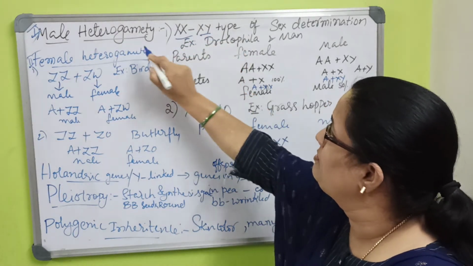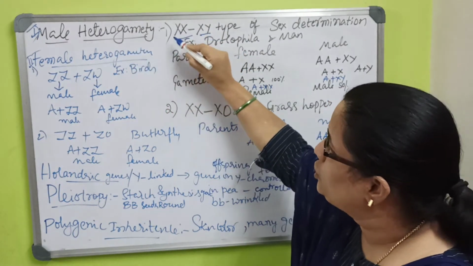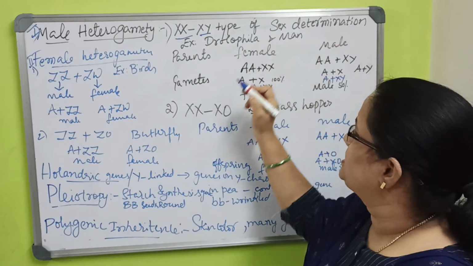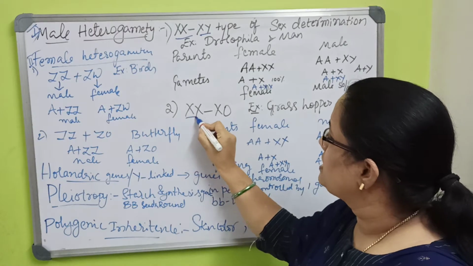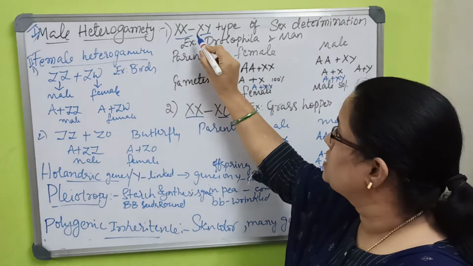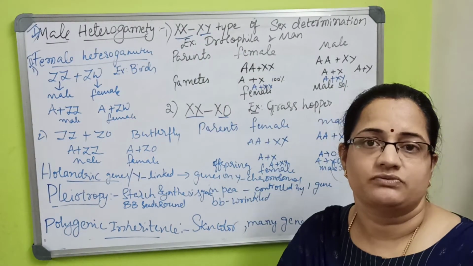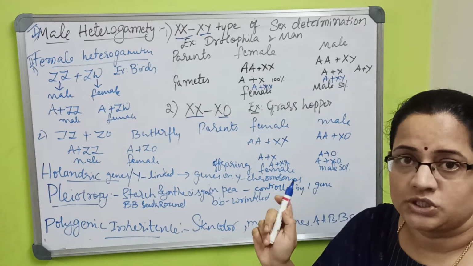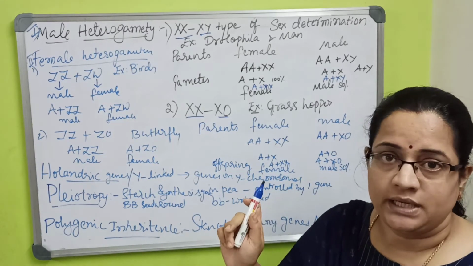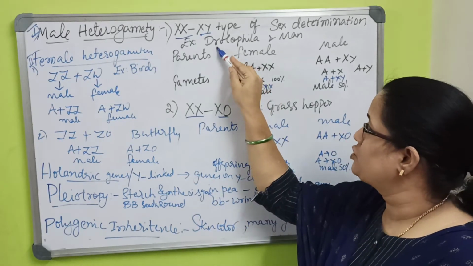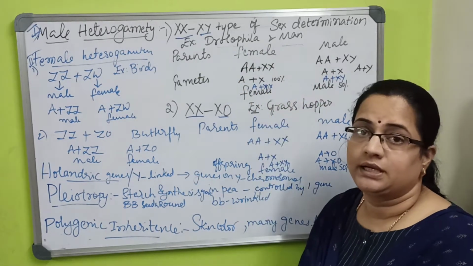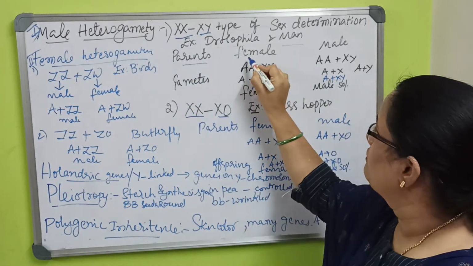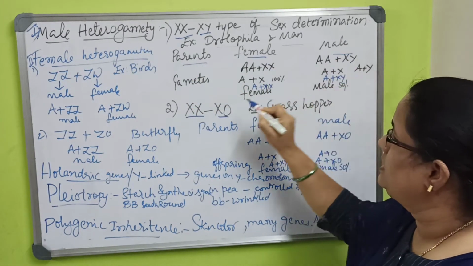I have mentioned two types in male heterogamity. That is the XX and XY type of sex determination, and the second one is XX and XO. So the XX and XY type of sex determination is possible in human beings and Drosophila. So the parents, whether female or male,